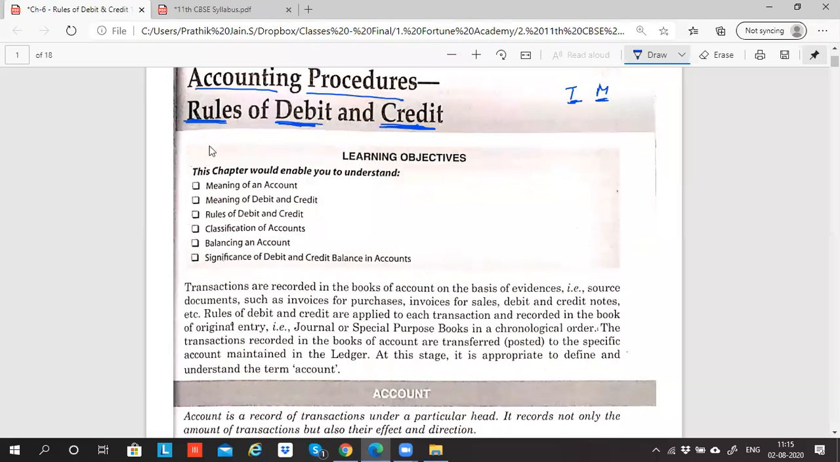In this chapter, we'll be learning the meaning of an account. We'll understand the meaning of debit and the meaning of credit, and what rules we have to follow. After studying those rules, you will know which account should be debited and which account should be credited. Then we'll learn classification of accounts and balancing of accounts, which is a part of the ledger.